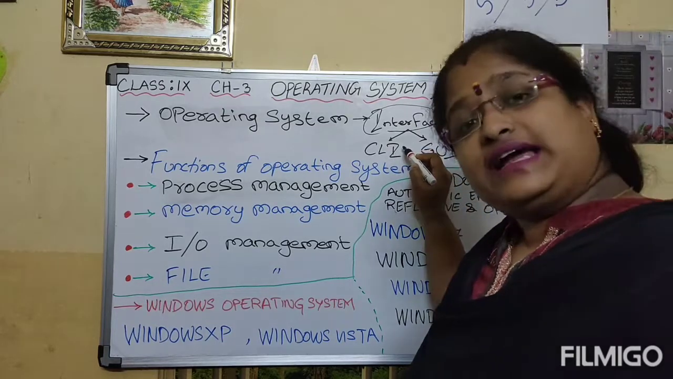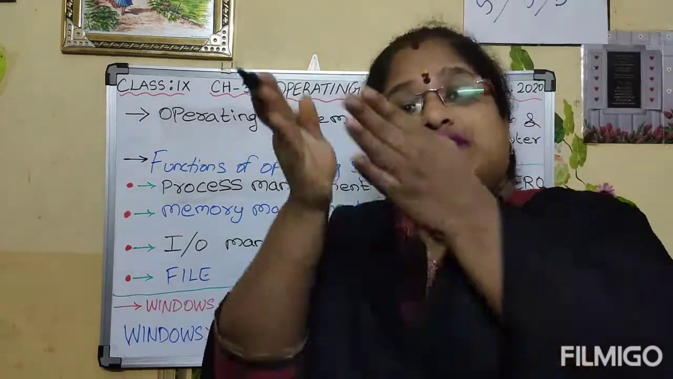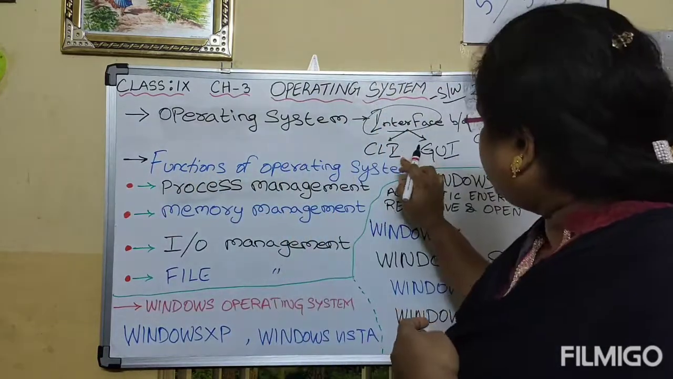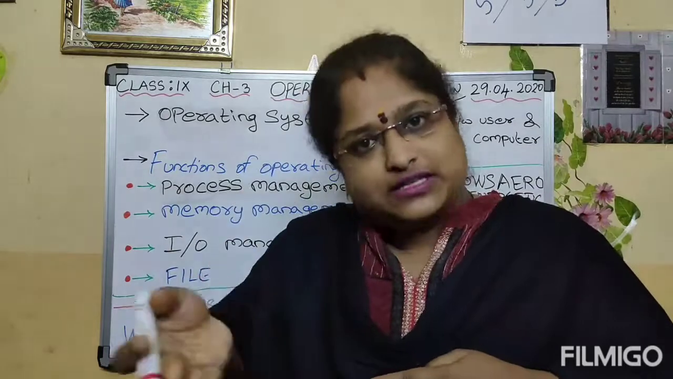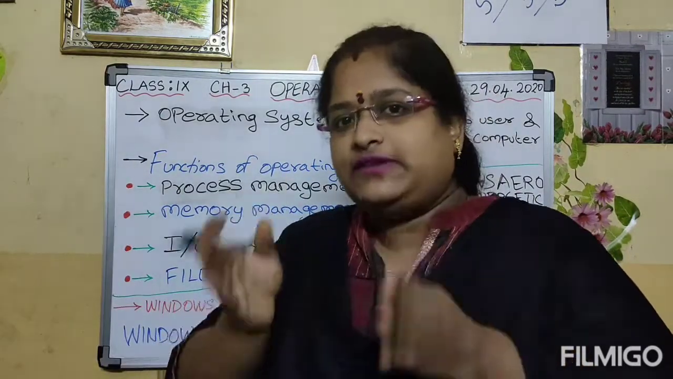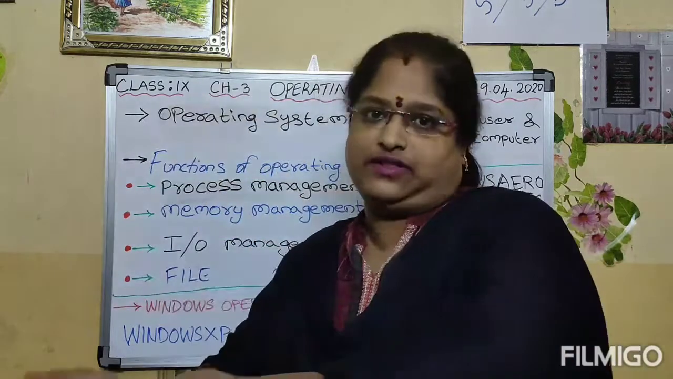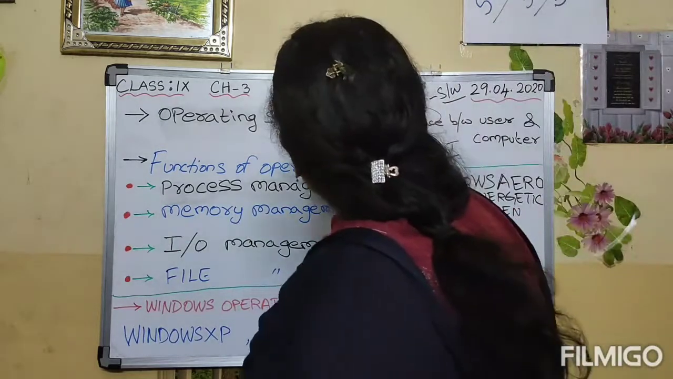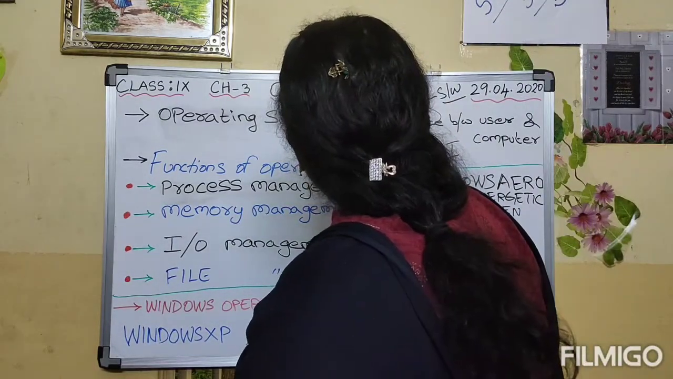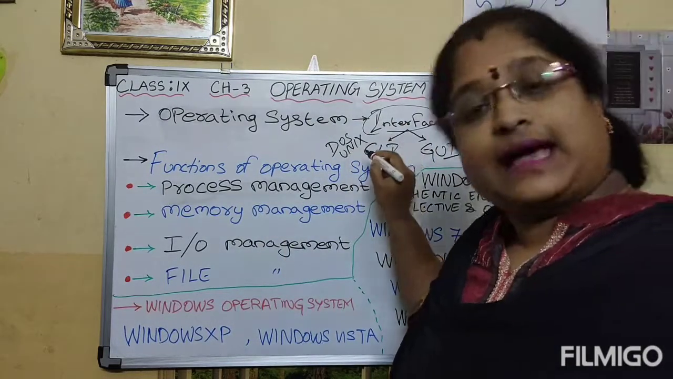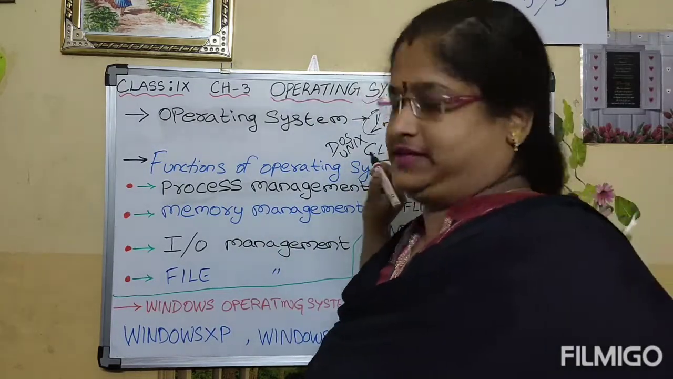In command line interface, you can give your instructions in the form of text. It is not user friendly. Only via text you can interact with the system. So examples for CLI are DOS and Unix.